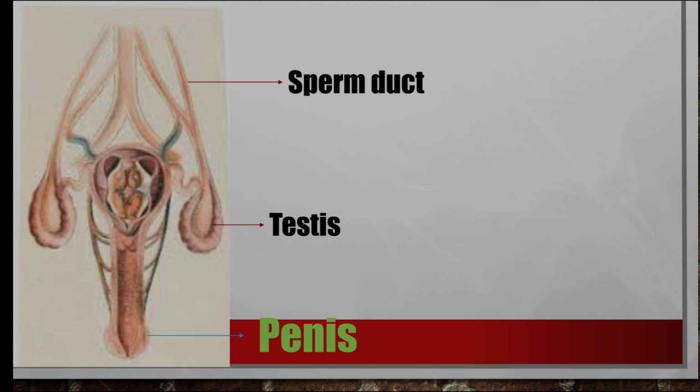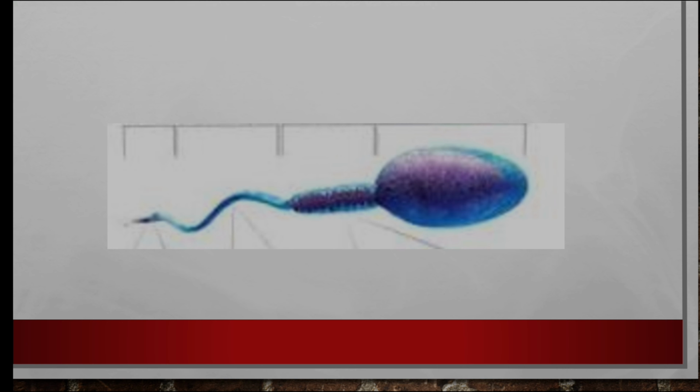Testis is the part where male gametes are produced. The male gametes are also called sperm cells. They are produced in large quantities. Millions of sperm cells are produced at a time. You see in this picture, this is a single cell, and this is the head, this is the middle piece and this is the tail.